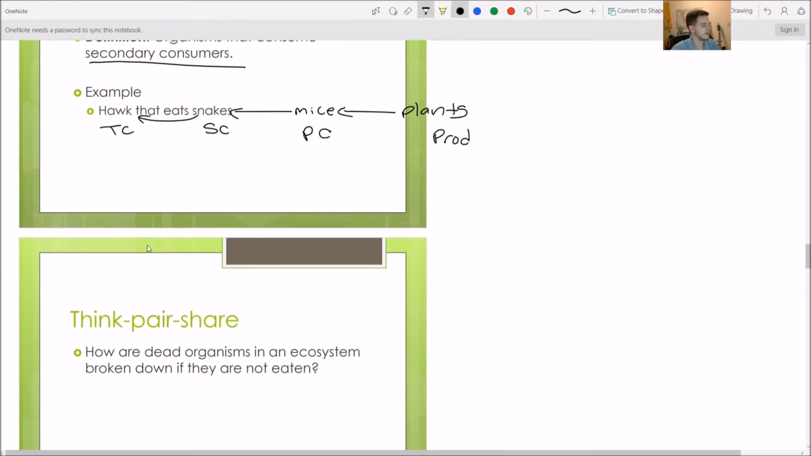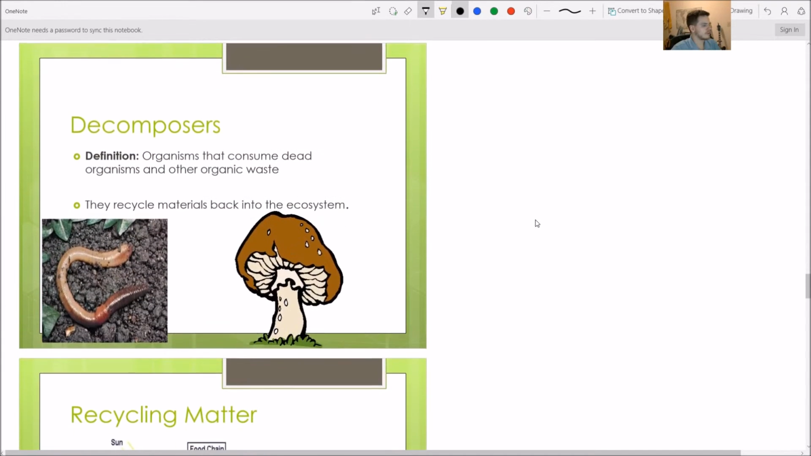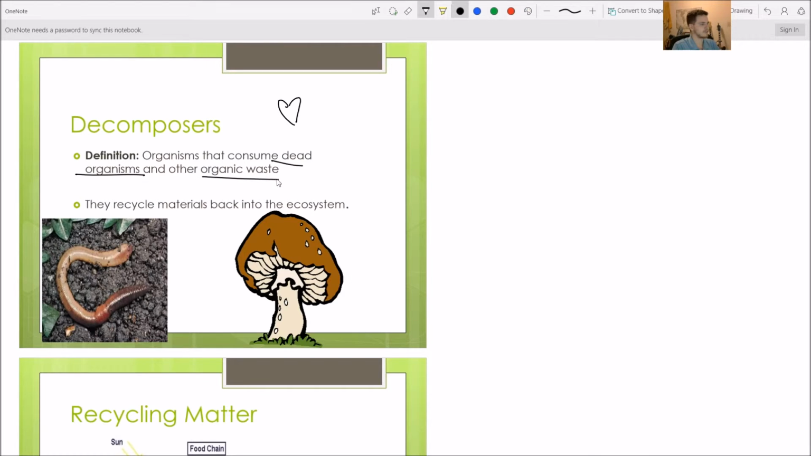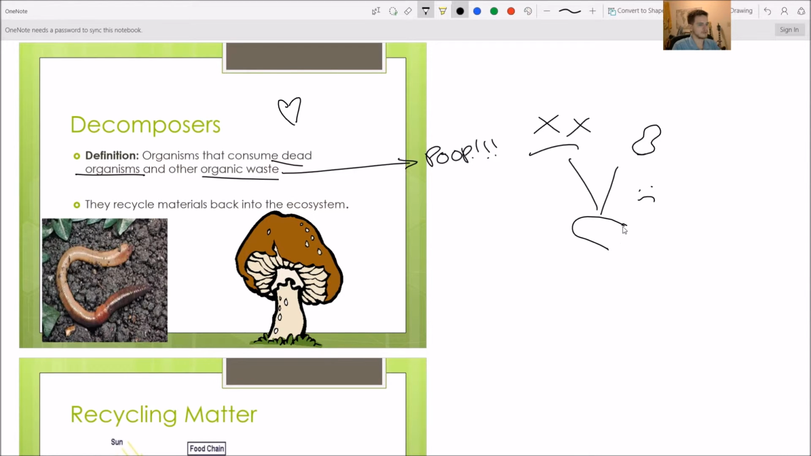Alright, we're going to skip another think, pair, share. We're going to jump ahead to decomposers. I love decomposers. These guys are so cool. So decomposers consume dead organisms and other organic waste. And by organic waste, I mean poop. So they take dead things, and they take poop. That's a poop. And these are what? These are not cool. We don't like them. But they do their little decomposer magic. Here's a mushroom, and here's an earthworm.